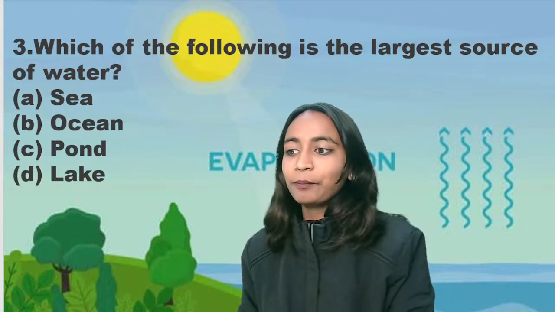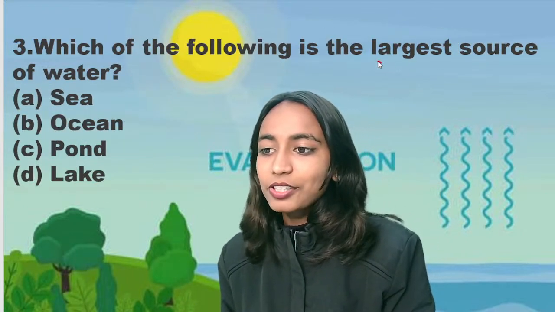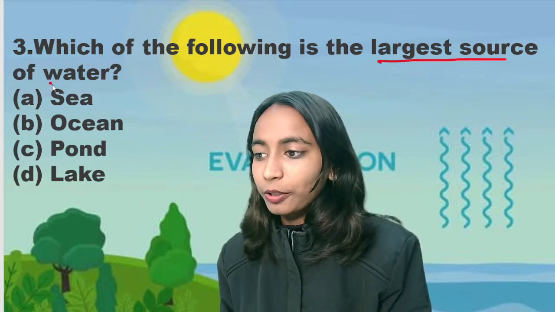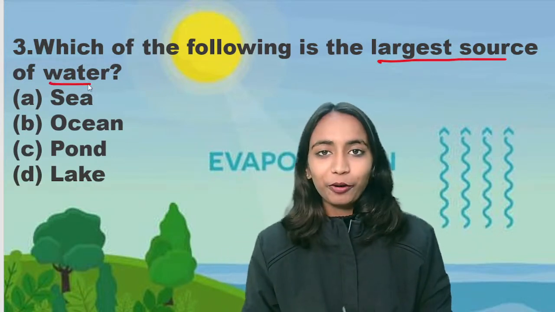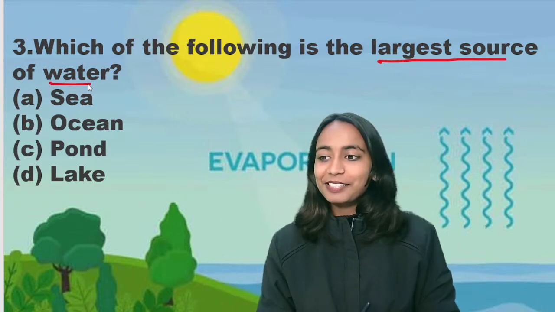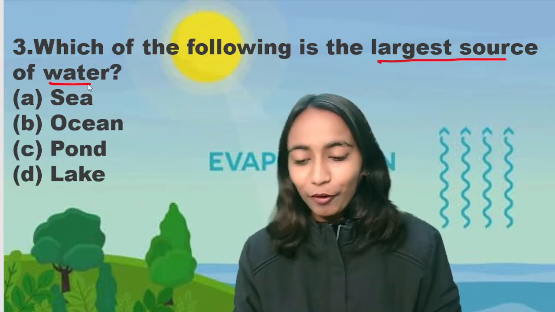Next is question three. Which of the following is the largest source of water? Sea, ocean, pond or lake? Which of the following is the largest source of water? Sea, ocean, pond or lake?